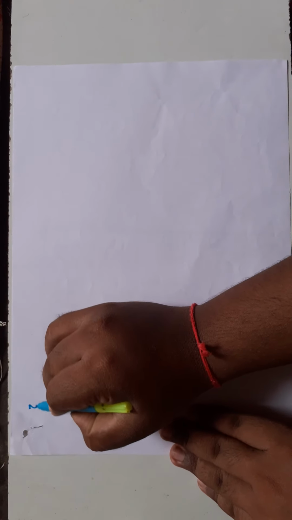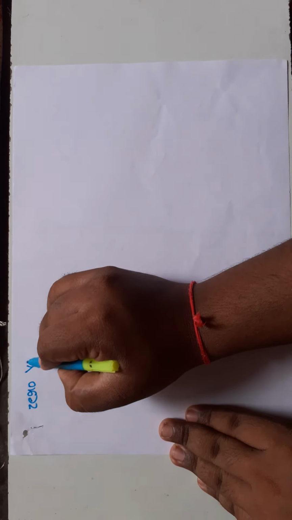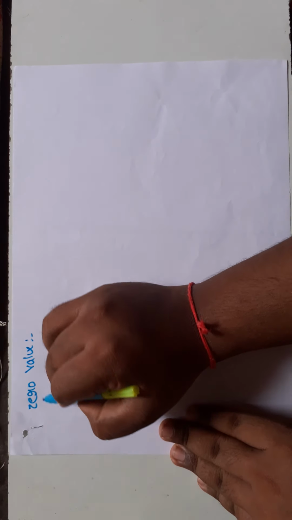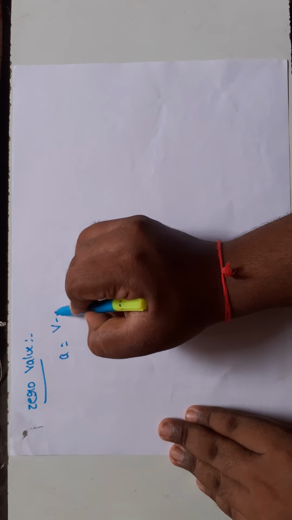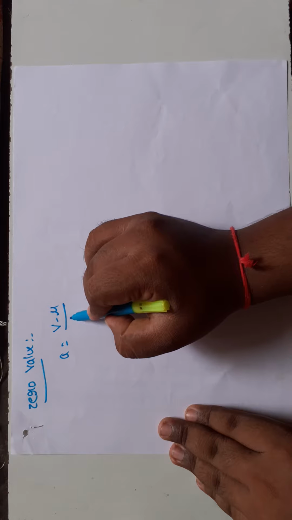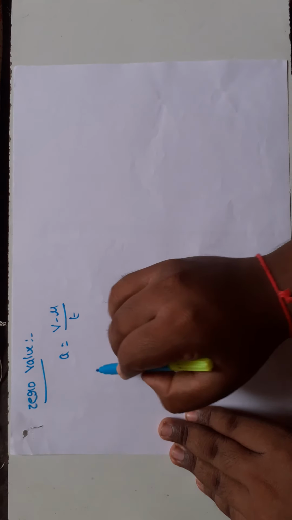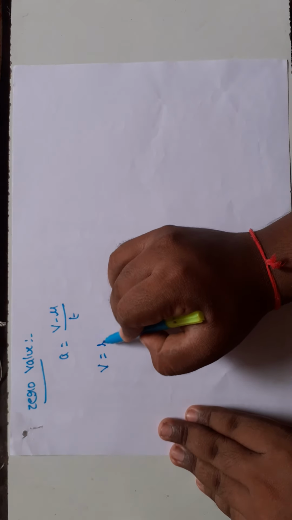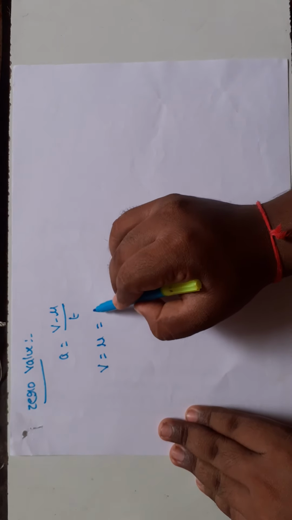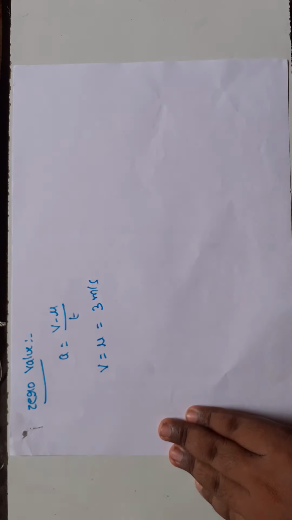Next, zero value. When we say zero value, a equal to v minus u by t. Suppose the final velocity of the object equals the initial velocity of the object, equal to 3 meter per second.